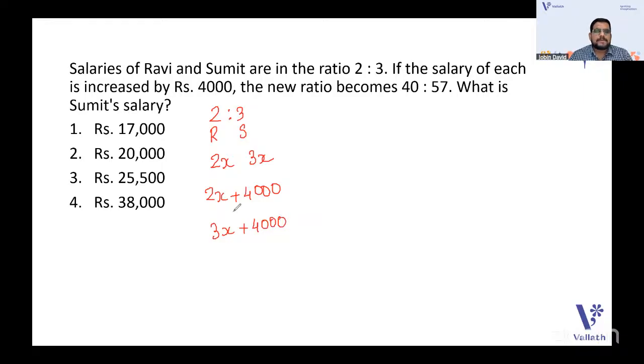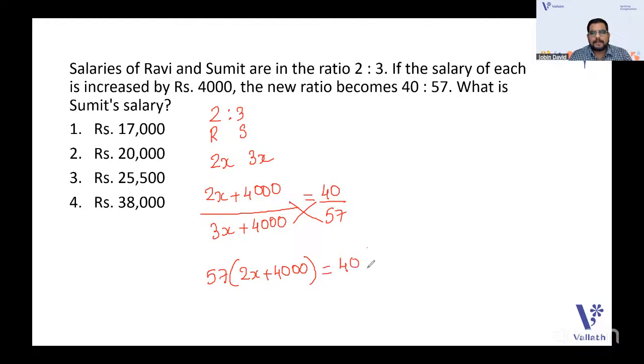When it is increased, the new ratio becomes 40:57, that is 40 by 57. Cross multiplying, it will be 57 times (2x plus 4,000) equals 40 times (3x plus 4,000).